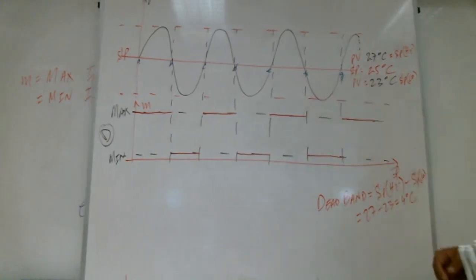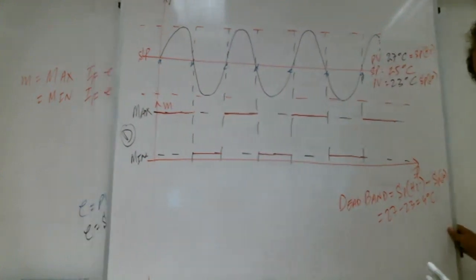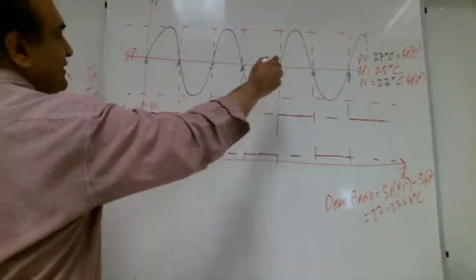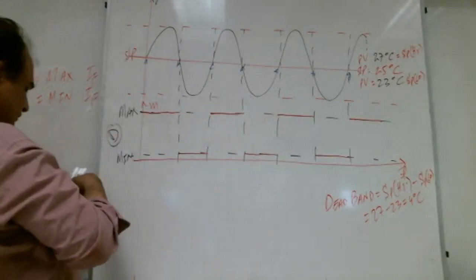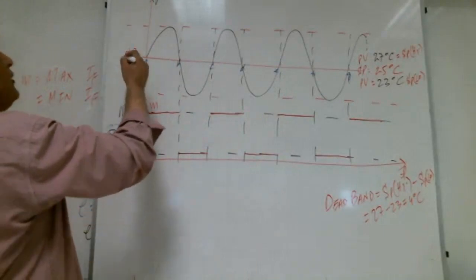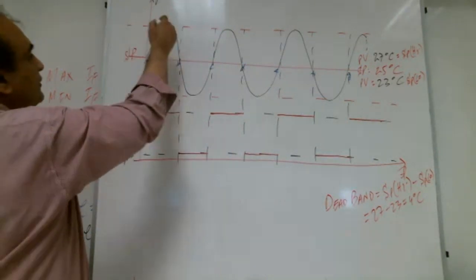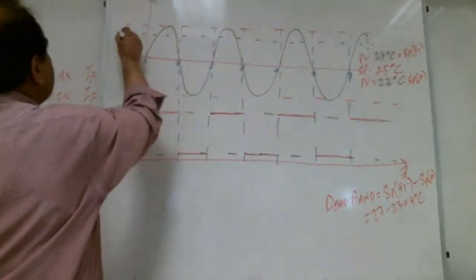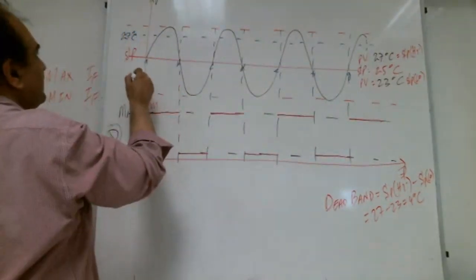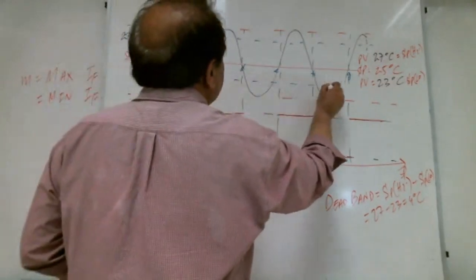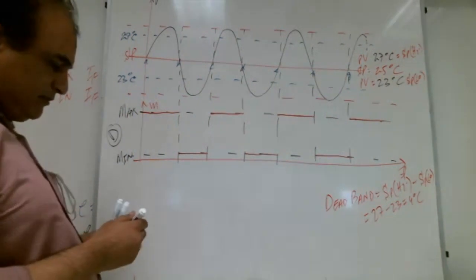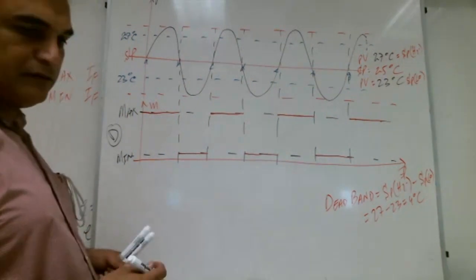Now how do we show it here in the graph? So imagine in the graph, this is our 25 degrees centigrade, Shabab. This line we make 27 degrees centigrade, and this line we make 23 degrees centigrade. Right, Shabab? Shabab with me? Yes.